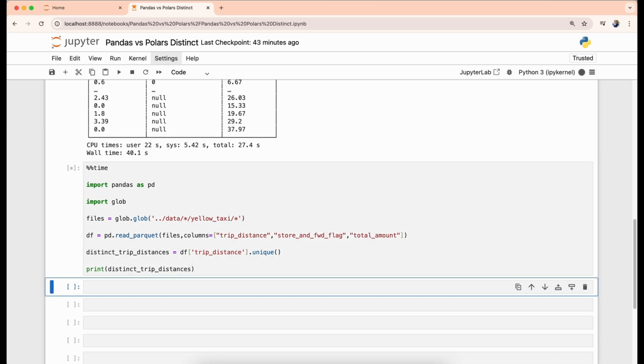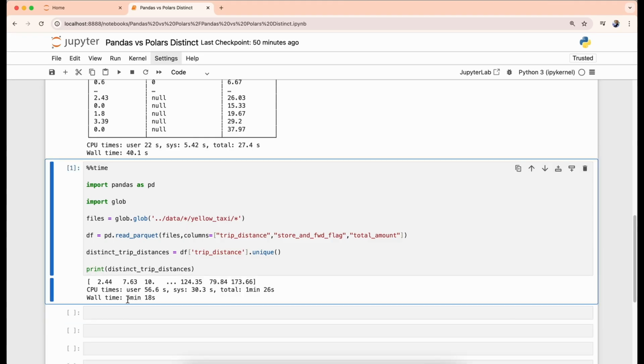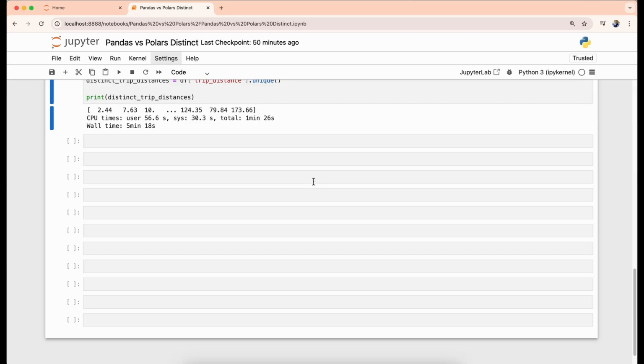Let's execute this cell. It should take some time to execute. We'll see how much time it's taking to execute this particular cell. As you can see, pandas is taking over 5 minutes to find the unique values from the trip distance column, and that's very much time.